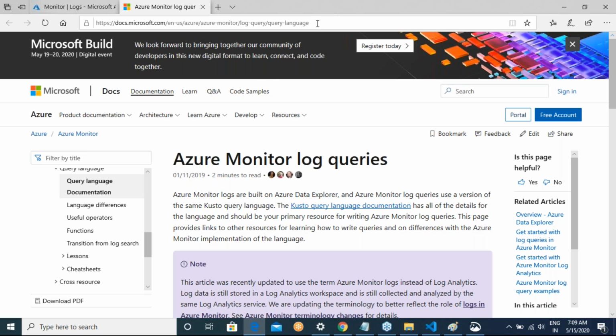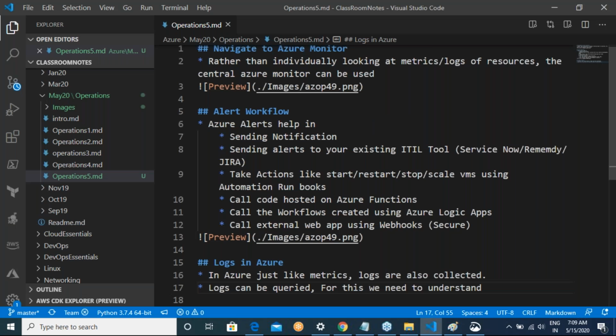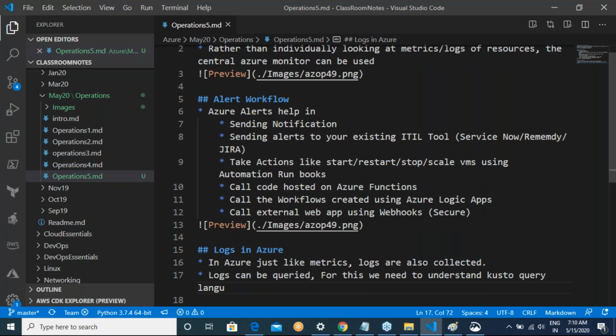Okay, queried, which is also called KQL, and we'll be using this term called KQL.